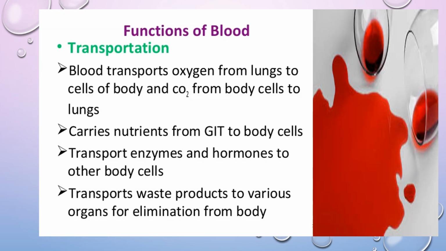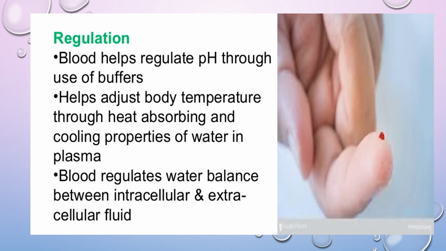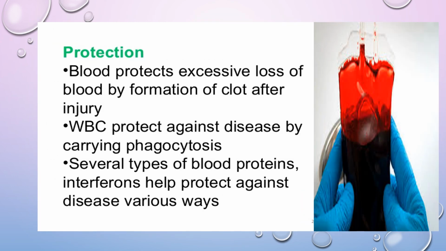Now, the function of blood: it plays a key role in the transportation of gases, nutrients, hormones, and waste products from the body. It also helps in regulation of pH and acts as a buffer in the body. It maintains the temperature and also helps in maintaining water balance. It gives protection against injury, and the WBC induce phagocytosis. They also help us to identify the blood grouping. Several types of blood proteins like interferons protect us from several types of